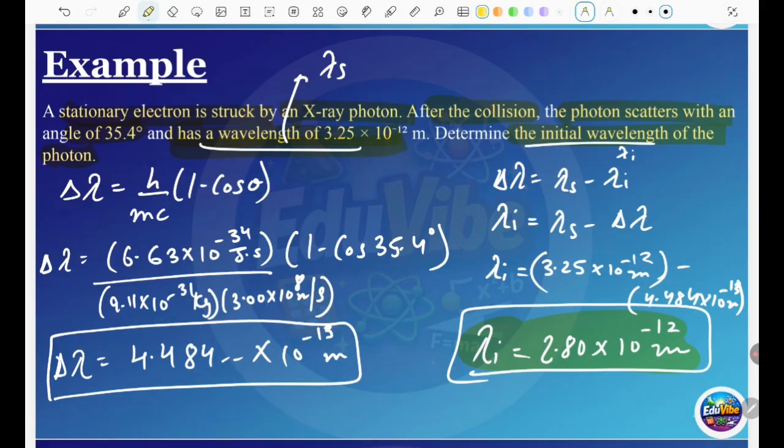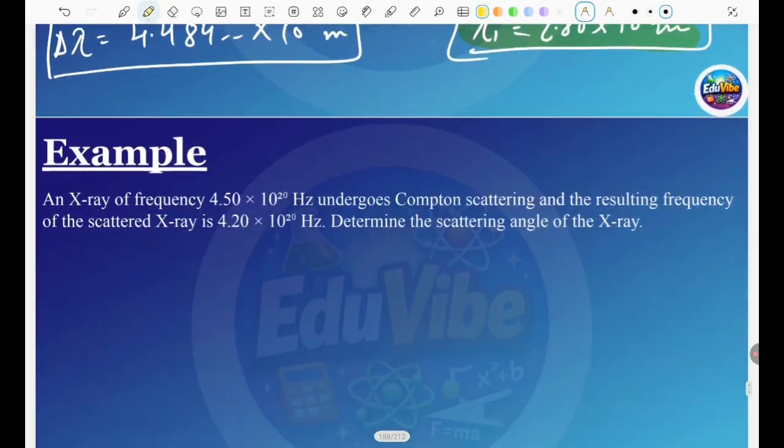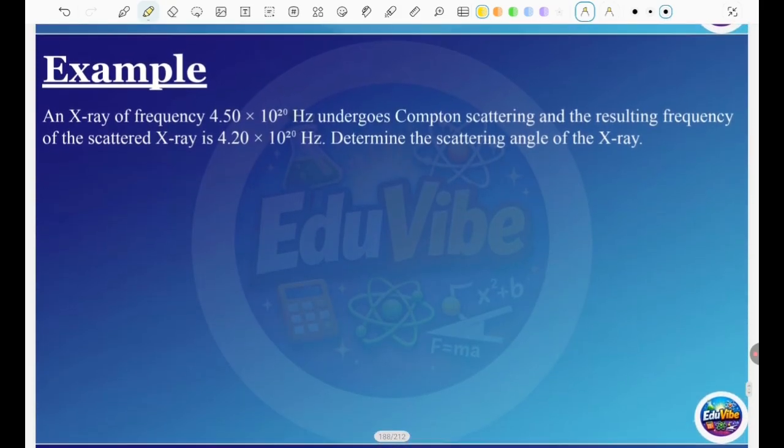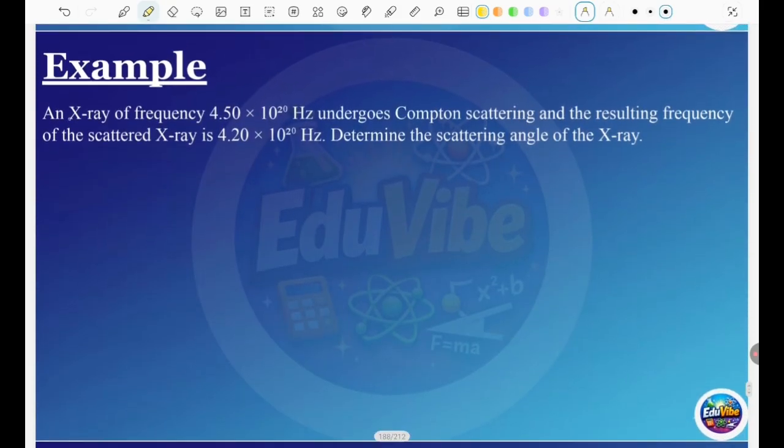That's how you can solve these questions. But this is a simple question. You also get complex questions like this, where you have to find something else by doing something else.